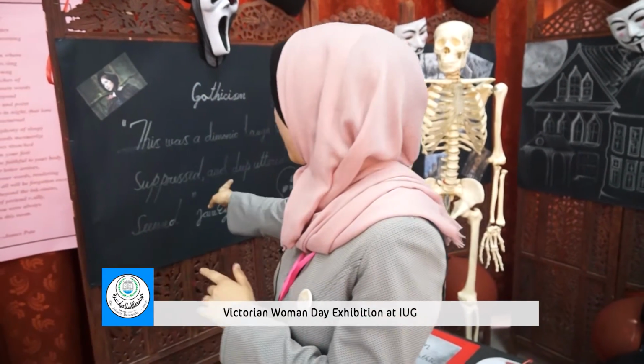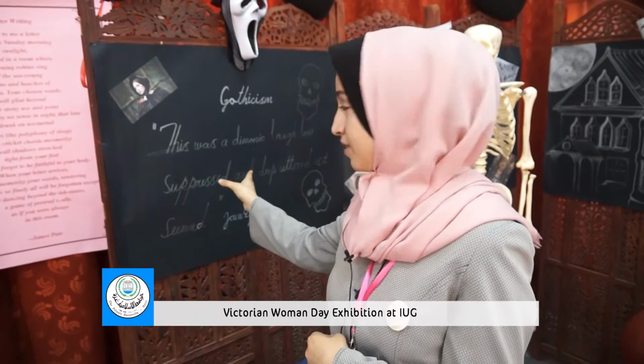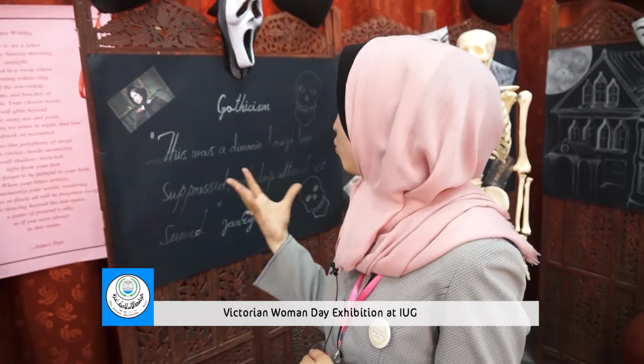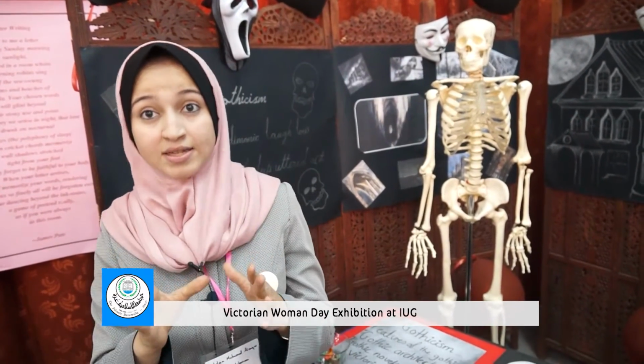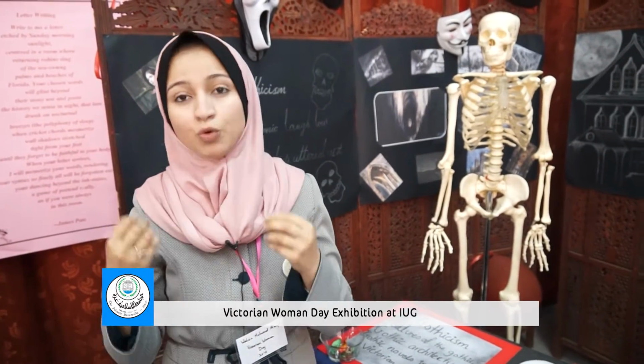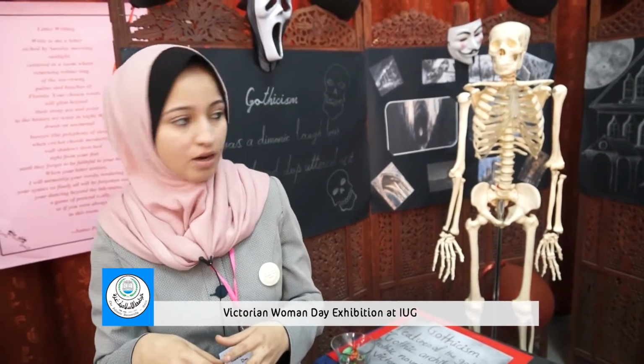Also for the Brontes, we have Jane Eyre for Charlotte Bronte, and Wuthering Heights for Emily Bronte. And I brought a quotation here from Jane Eyre, and it's a Gothic quotation. "This was a demonic laugh, low, suppressed, and deep, uttered, as it seemed." And this is a Gothic quotation in this novel, which we are taking in this semester.